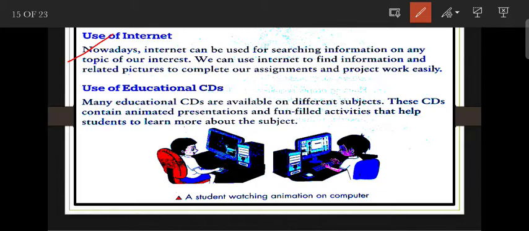Next is educational CDs. Many educational CDs are available on different subjects. These CDs contain animated presentations and fun-filled activities that help students to learn more about the subjects.